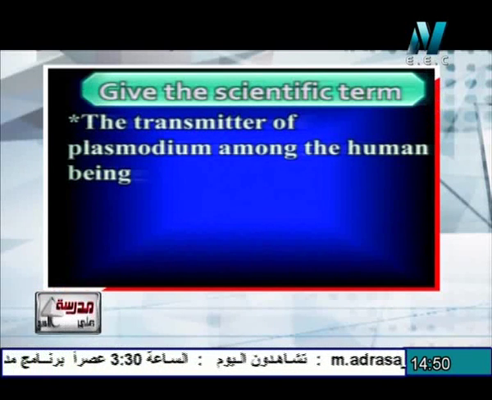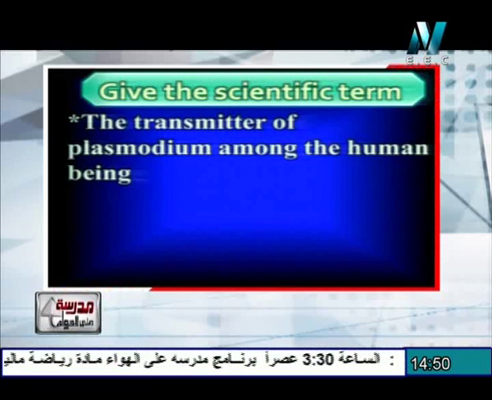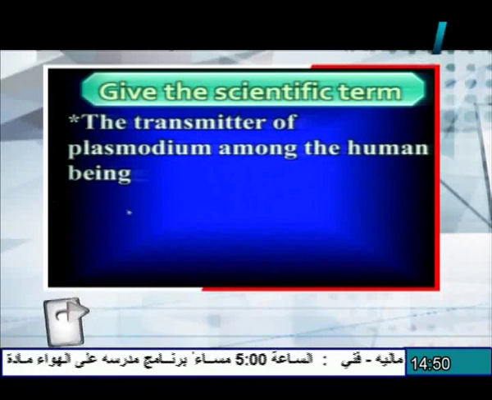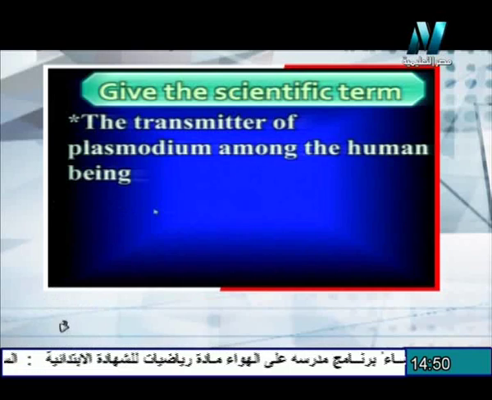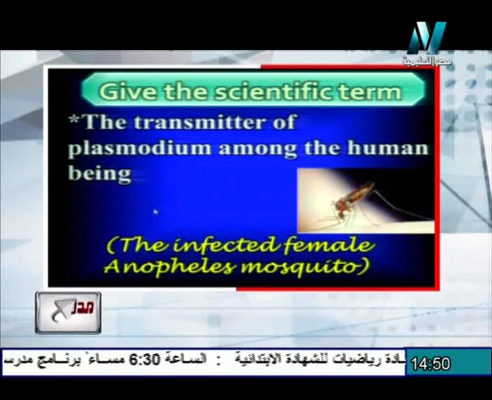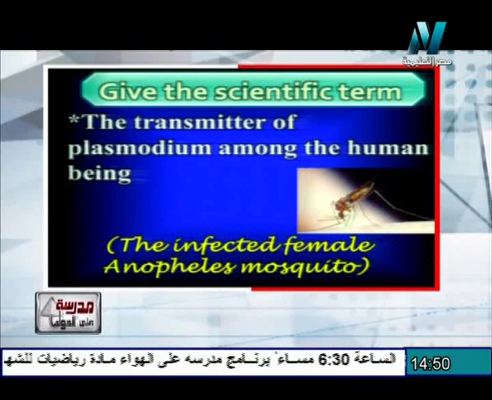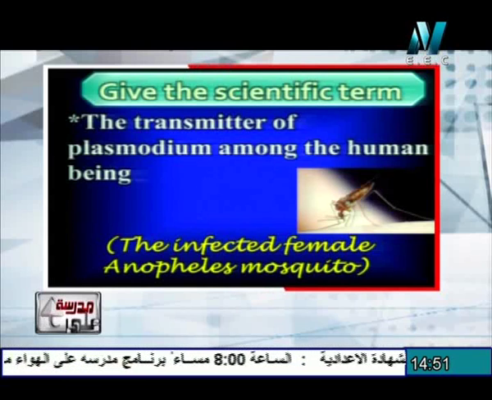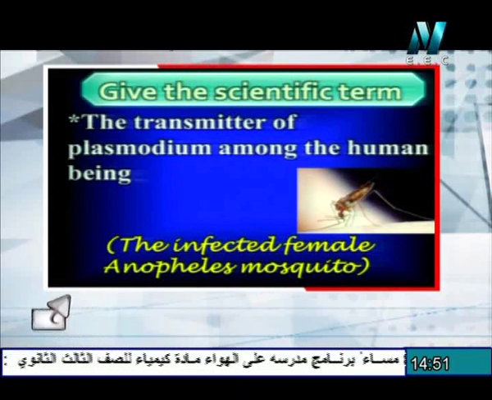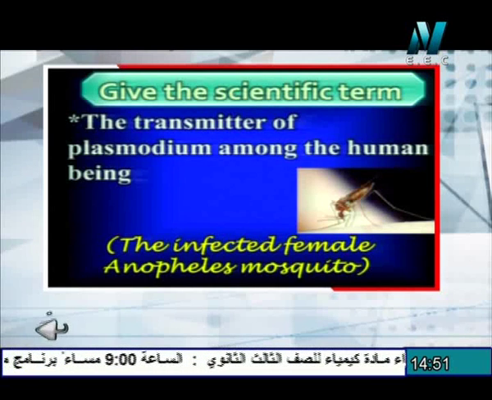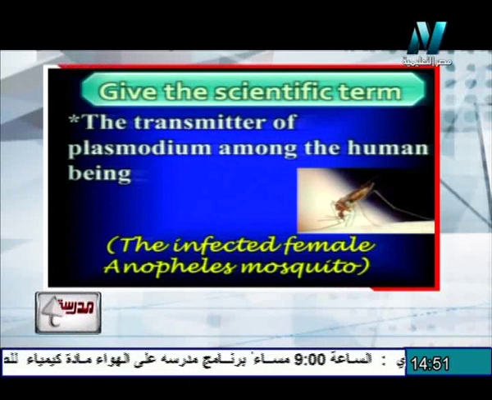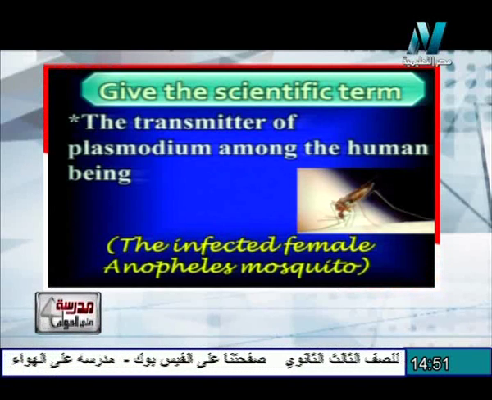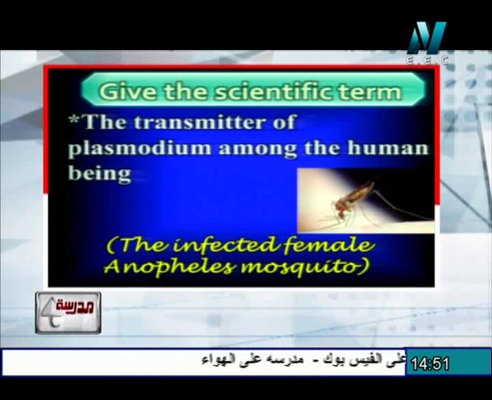The transmitters of Plasmodium among human beings. That asks about the transmitter of the Plasmodium among human beings, or the living organism that can carry the infective stage to the human being. The answer is the infected female Anopheles mosquito. So the female Anopheles mosquito only is not the right answer, because it doesn't carry the sporozoites. And also the Anopheles mosquito is not the right answer, but the right answer is the infected female Anopheles mosquito.